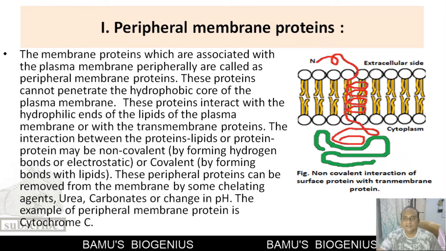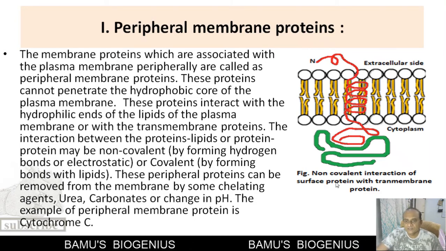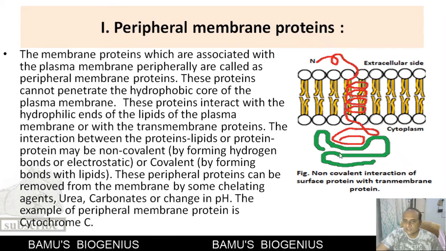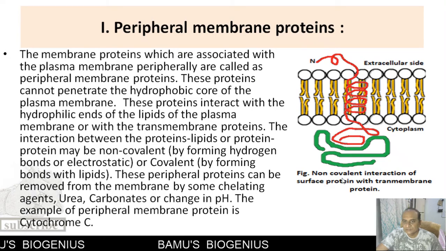You can see the diagram here. In the diagram, this particular protein, the green chain of amino acids, is interacting with the membrane protein. This is known as a non-covalent interaction of a surface protein with a transmembrane protein.